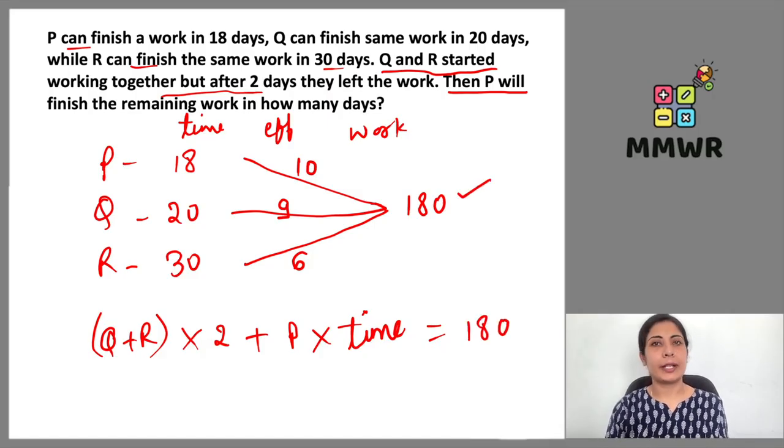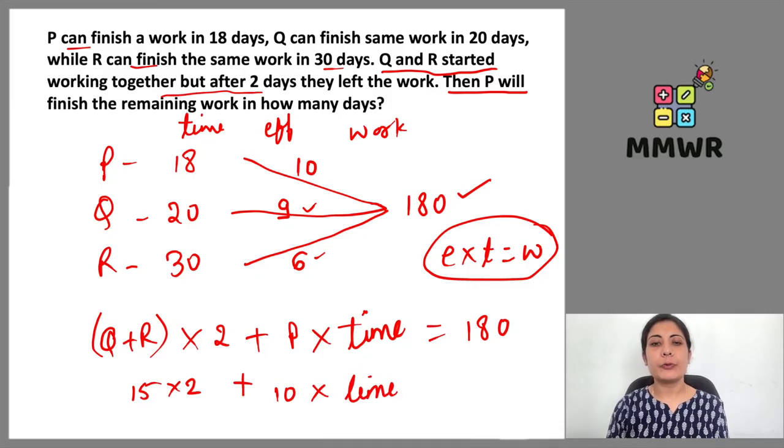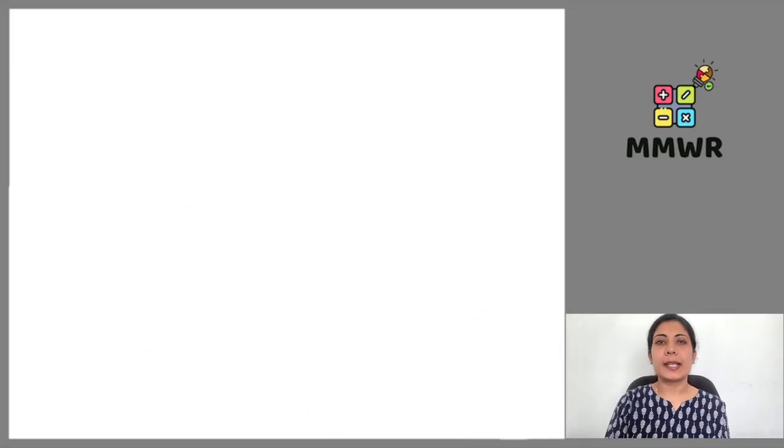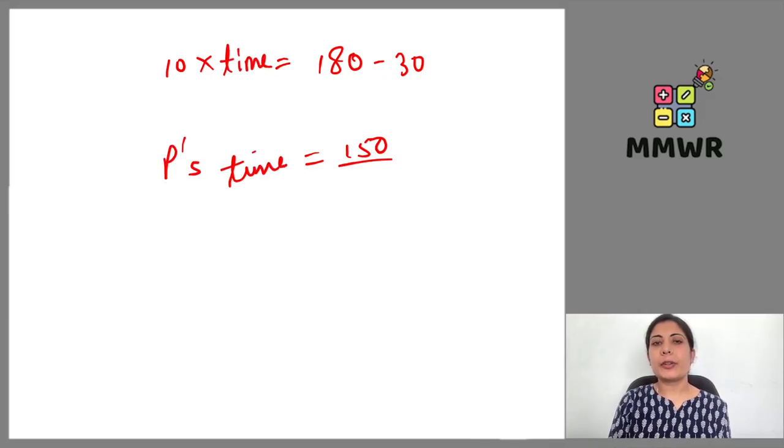And the work value is 180. So efficiency multiplied by time gives us the work. With this formula, we can easily create this timeline. So Q and R combined efficiency is 9 plus 6, 15, multiplied by 2 is going to give me 30. P's efficiency is 10 multiplied by the time taken by P to finish the remaining work, equals 180. 30 will be transferred to the right hand side. 180 minus 30 gives me 150. And on the left side, I already have 10 multiplied by time. So the time taken by P to finish that remaining work is 15 days, right?